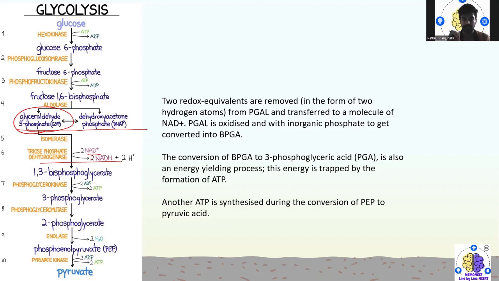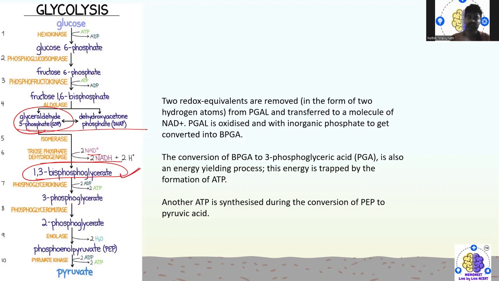So what happens is it is oxidized and, with inorganic phosphate, converted into BPGA, that is nothing but 1,3-bisphosphoglycerate.